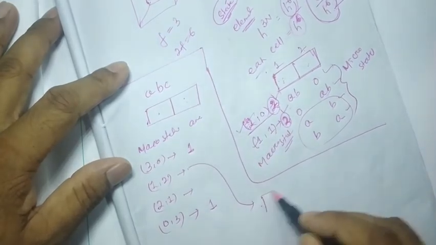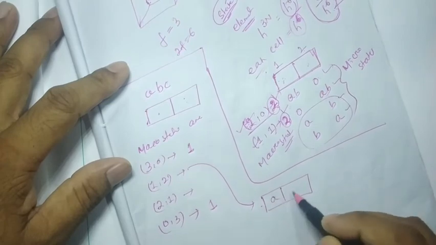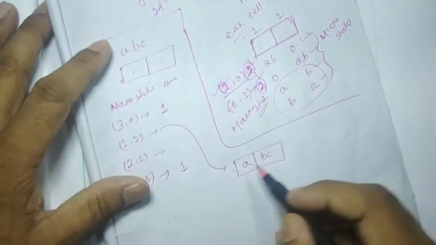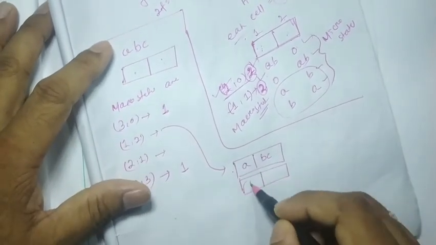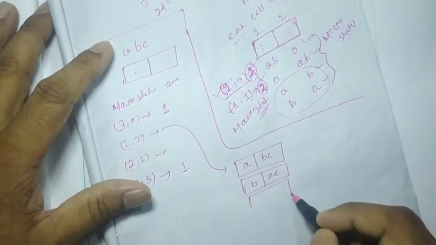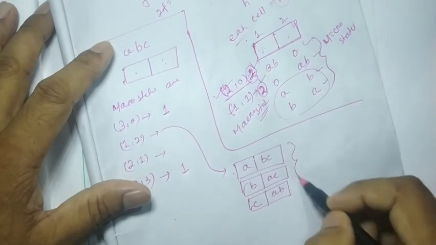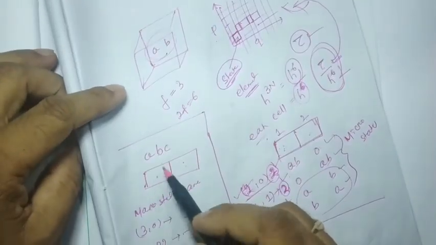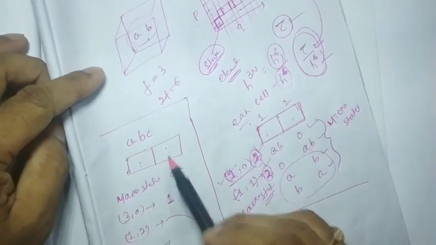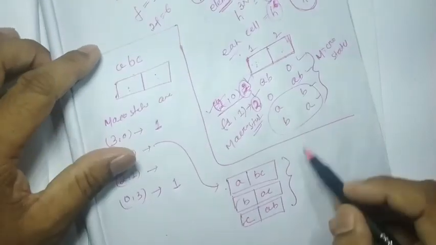The possible ways are, here we can consider A, B, C, right? Can we consider B, A, C? Can we consider C, A, B? That means the first compartment contains only one particle and the second will have 2. The possible ways are 3.